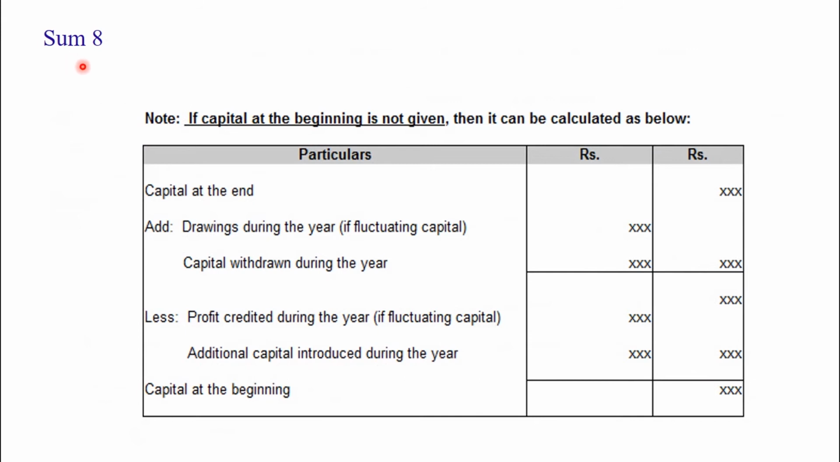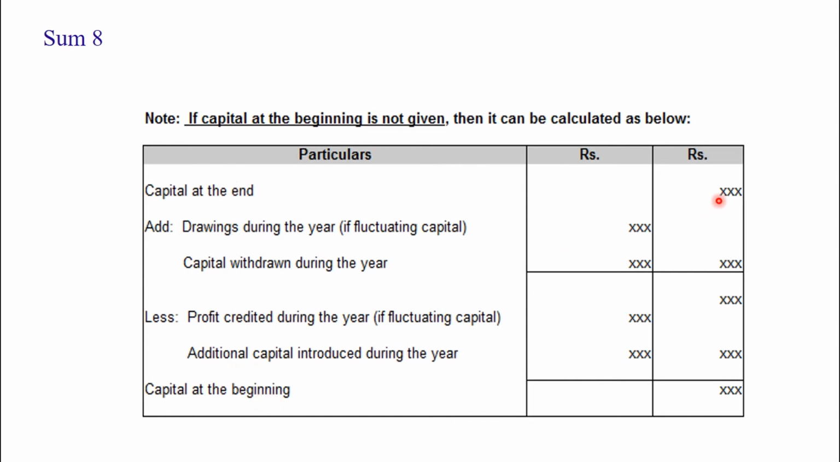So for sum number 8, let us see. If the capital at the beginning is not given, then it can be calculated as below. For this sum, we should know this format. In the sum, opening capital is not given, so we have to calculate that first. For that, from closing capital, we have to arrive at the opening capital.